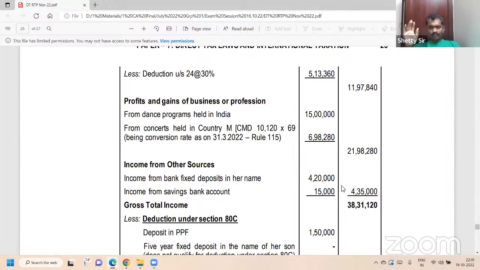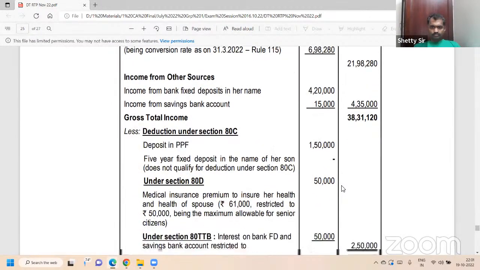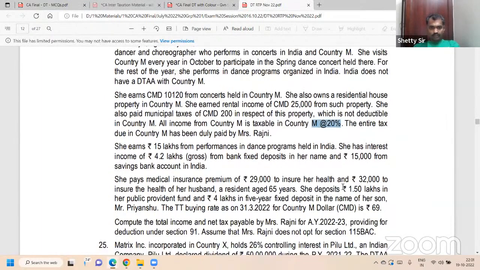Do the total of all the Indian income. How much did it come to? 3,831,120. Yes, sir. I told you to go by Indian income separately, foreign income separately, each headwise, okay, then it is the best presentation. 3831,320 less deduction under chapter 6A etc. She has invested in PPF, provident fund, 1,50,000. So 80C for PPF 1.5 lakh.